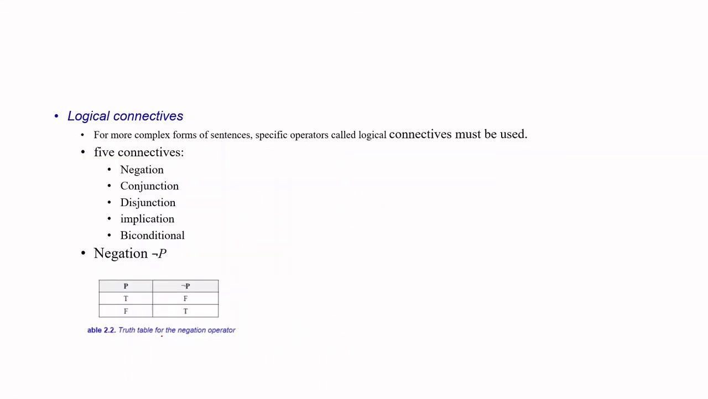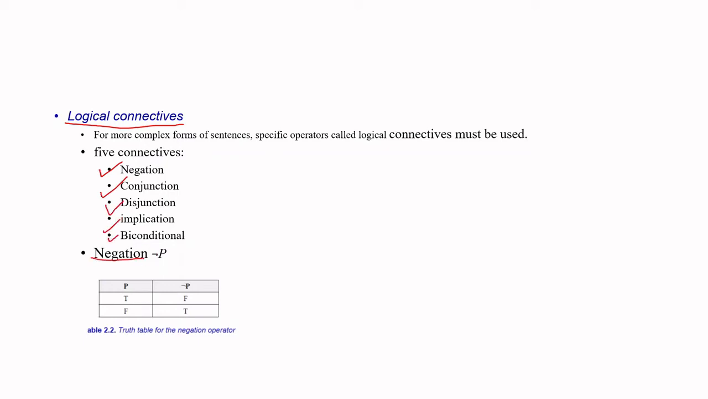Now, propositional logic is generally used for representing knowledge or meaning. So it is not simple statements that we need to represent. We might also need to represent more complex knowledge statements or meaning statements. So we have other operators called logical connectives, which can be used to combine different propositions in order to form more complex statements. The five connectives are negation, conjunction, disjunction, implication, and bicondition. So we look at each of these.